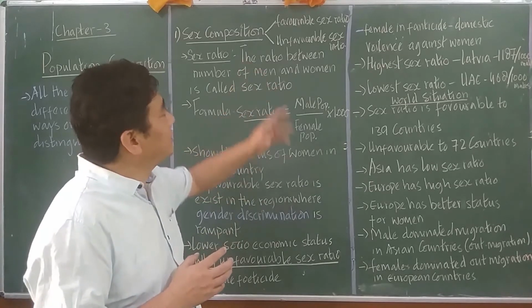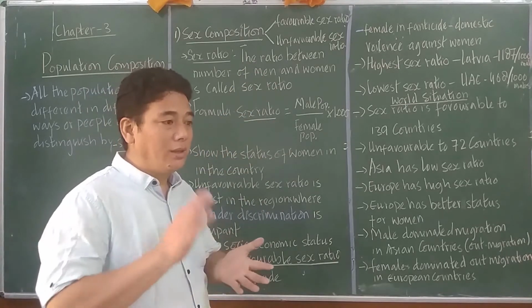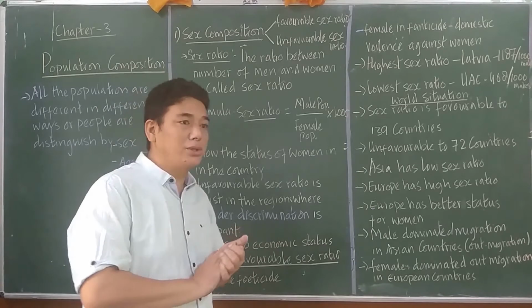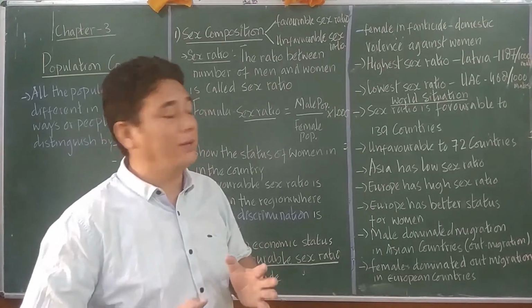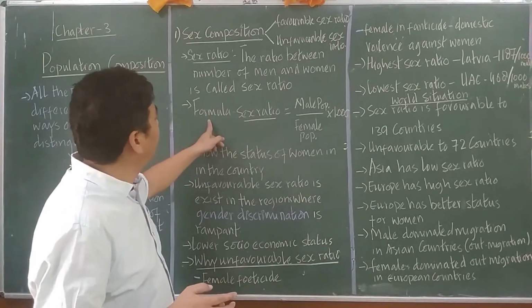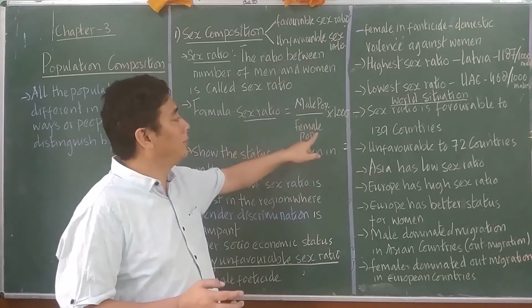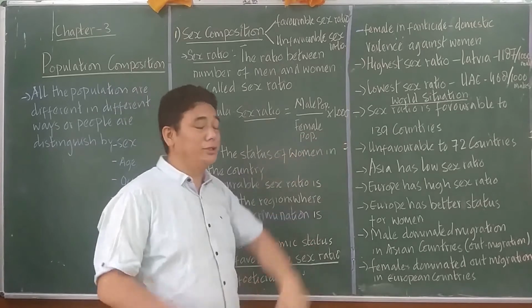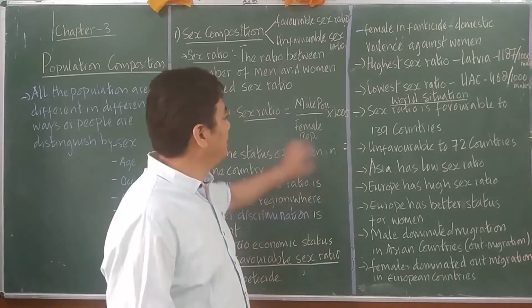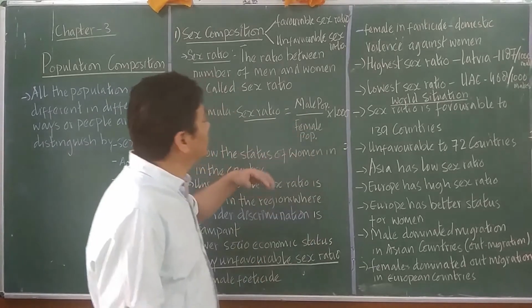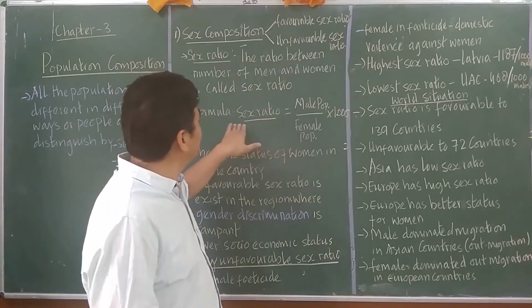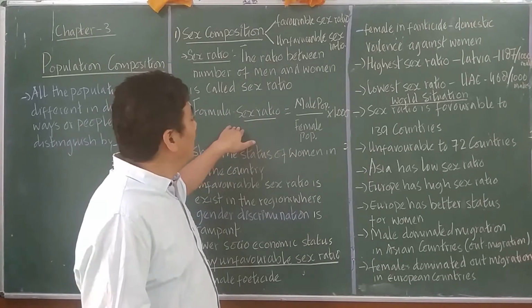A favorable sex ratio is where, for example, the formula for the sex ratio is male population divided by female population into 1,000. All right, and in India it is the opposite.